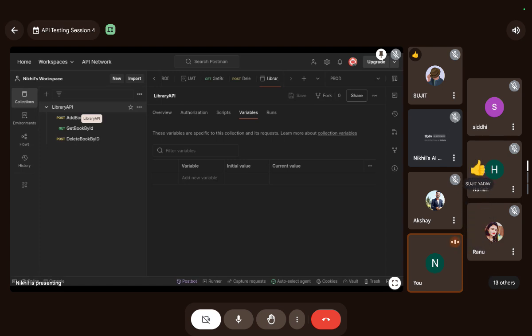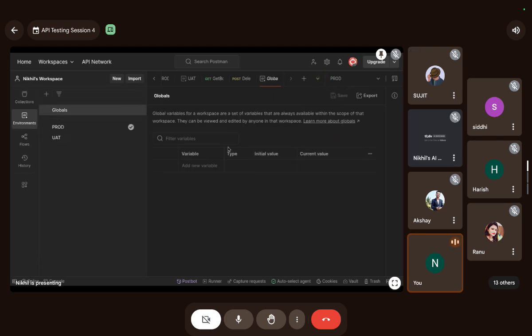Okay. Cool, guys. And we have globals. Here are the globals. These global variables can be accessed by anything in this Postman. These can be accessed by any environment, by any collection, and by any data driven testing files.